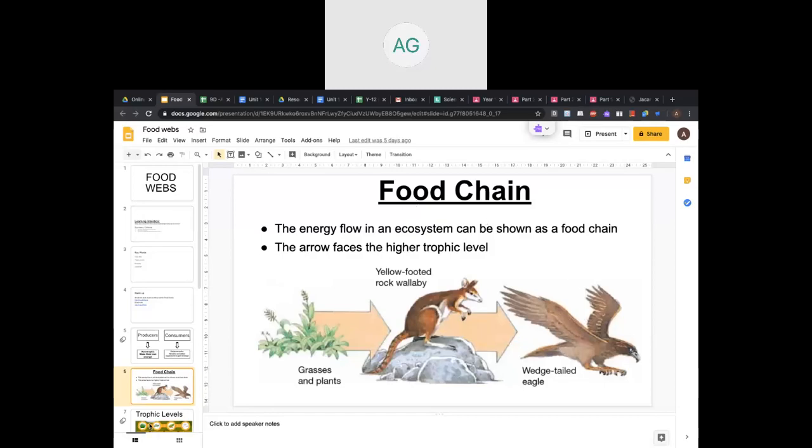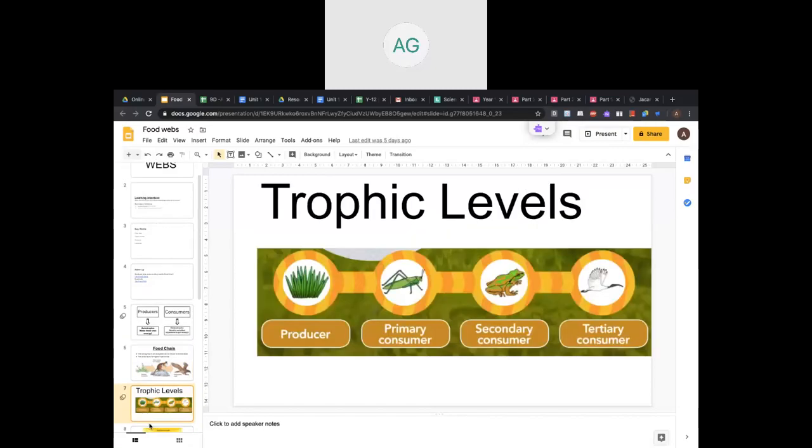And there are trophic levels in all the food chains. It starts from number one, the producer, the plants or grasses. Then the primary consumer, who consumes the plants and grasses. Then the secondary consumer, who consumes the primary consumers, and then the tertiary ones, who consume the secondary consumers. So these are known as the trophic levels.